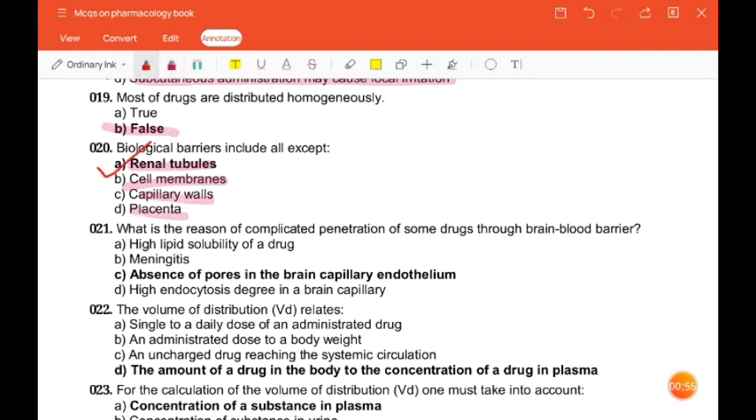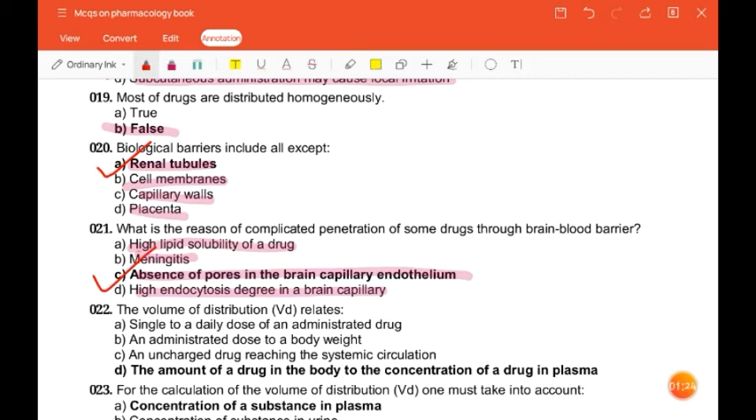What is the reason of complicated penetration of some drugs through the blood-brain barrier? High lipid solubility of a drug, meningitis, absence of pores in brain capillary endothelium, or high endocytosis degree in a brain capillary. So the correct answer is absence of pores in the brain capillary endothelium.